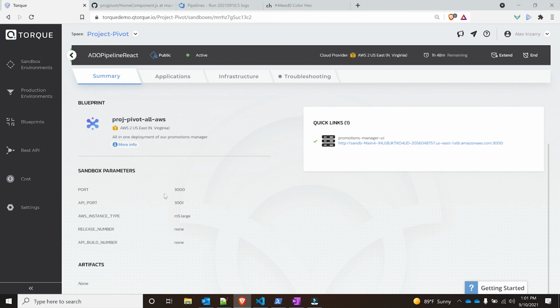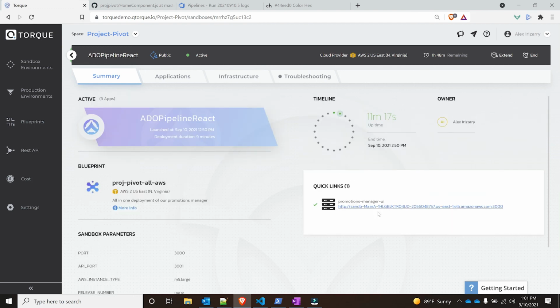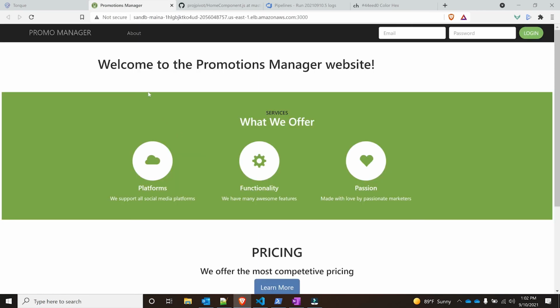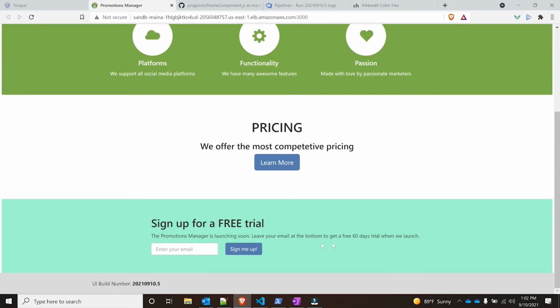I see the name, the input parameters, and the artifact says none because that's being deployed automatically. If I now click on this load balancer that's generated as part of the deployment, I see Promotions Manager. I see that, and I should expect my little change of color down here. As you can see, it is complete.